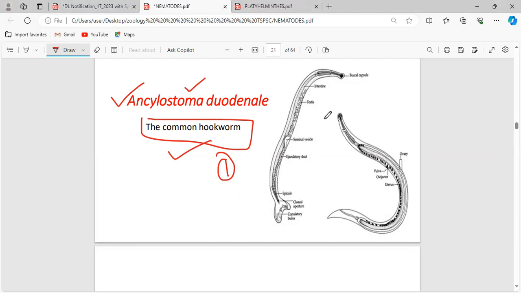Clear? And by looking at this picture, just tell me whether it is a flatworm, a roundworm, or a segmented worm. Is it a flatworm? What are we discussing now? We are discussing nematodes. What is nematodes?